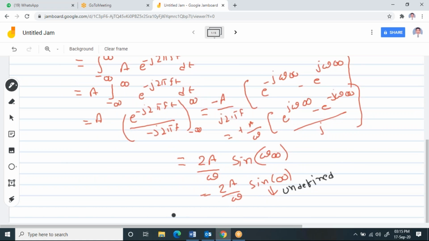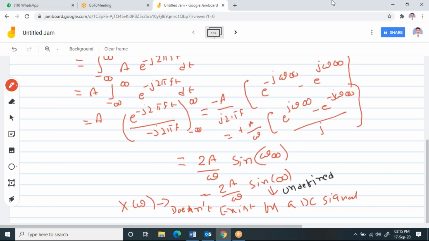Which means that X of omega doesn't exist for a DC signal directly.